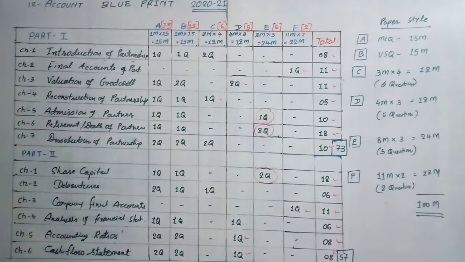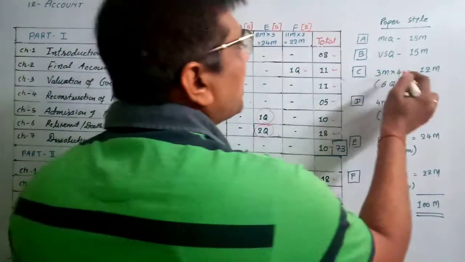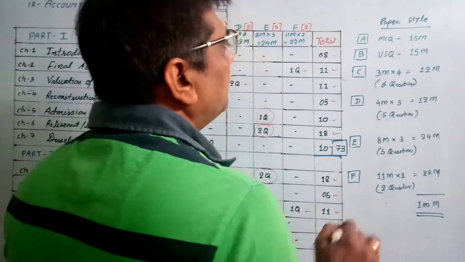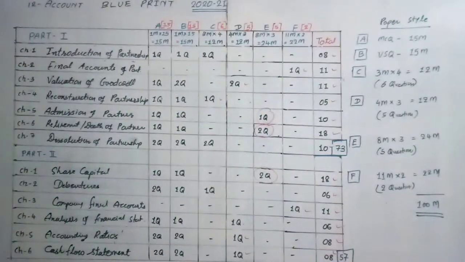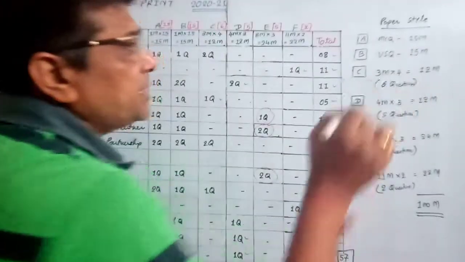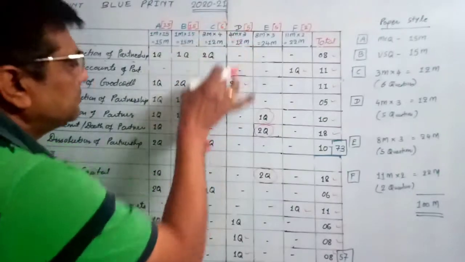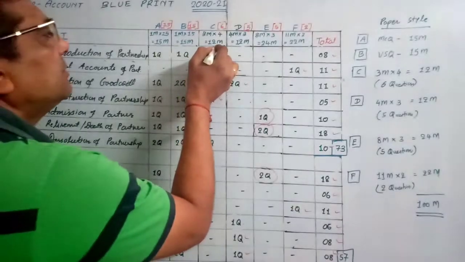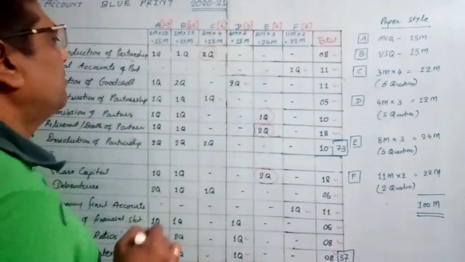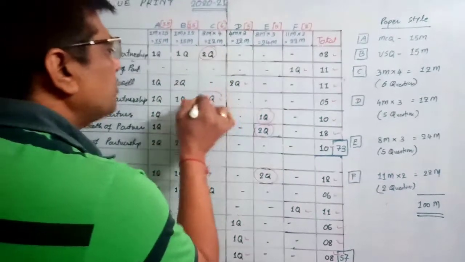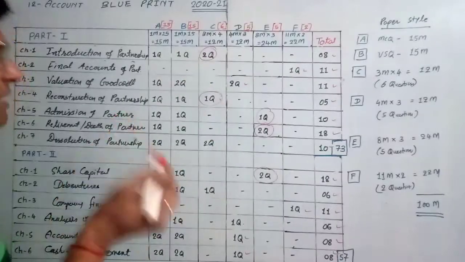Now look here, the paper style. MCQ 15 marks, VSQ 15 marks. 3 marker 4 questions. We have to attend 4 questions, but they are giving 6, so we have to select any 4. Look here. First chapter, 2 questions you can do because we are prepared very well. Reconstruction is also easy, so you can do that also. So 2, 1, 3. Now one question is left.